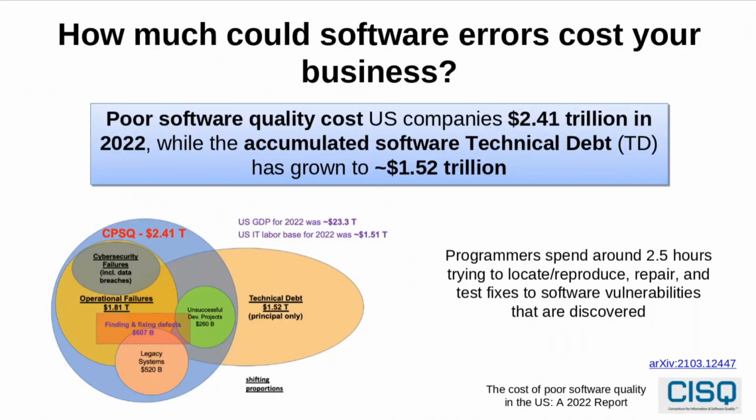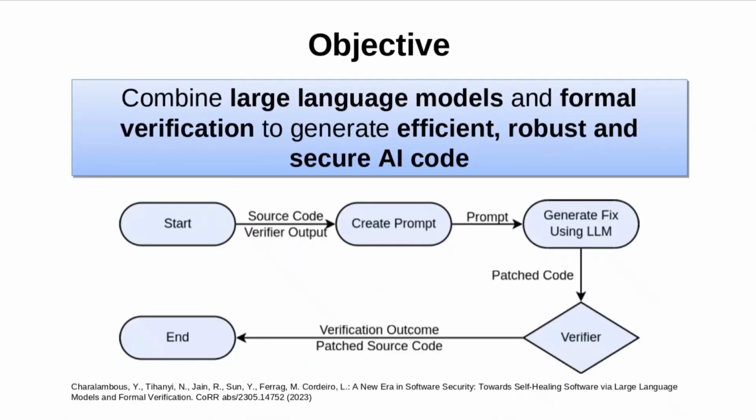So the motivation behind this project is that software costs businesses quite a lot of money, as programmers spend around 2.5 hours trying to locate, reproduce, repair, and test fixes to software vulnerabilities that are discovered. Poor software quality cost US companies around $2.41 trillion in 2022, and the accumulated software technical debt has grown to around $1.52 trillion. So the objective is to combine large language models and formal verification to generate efficient, robust, and secure AI code.